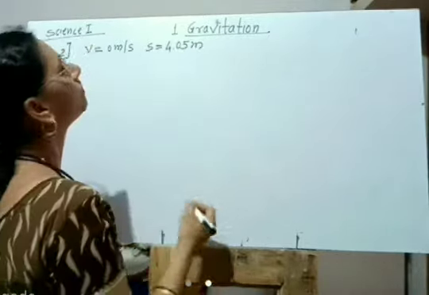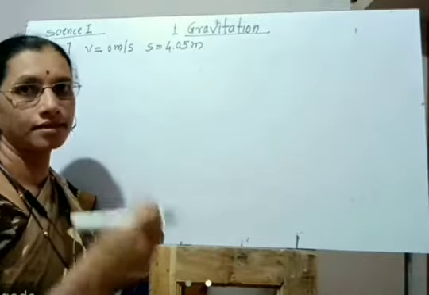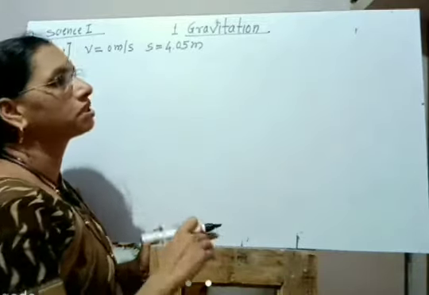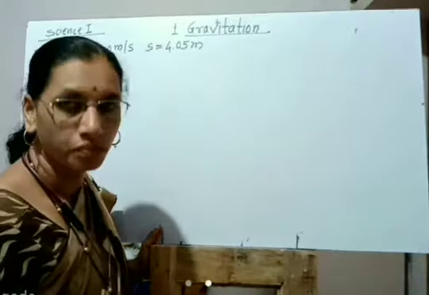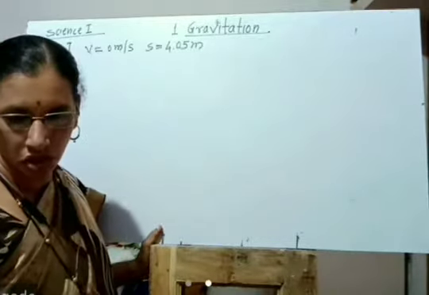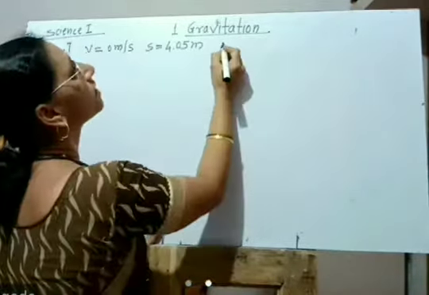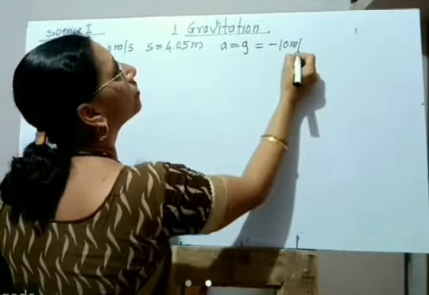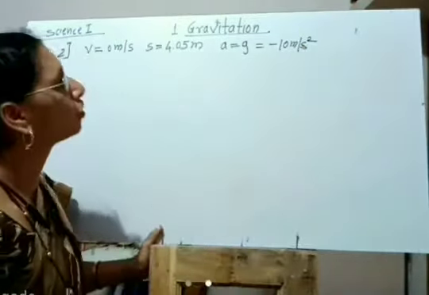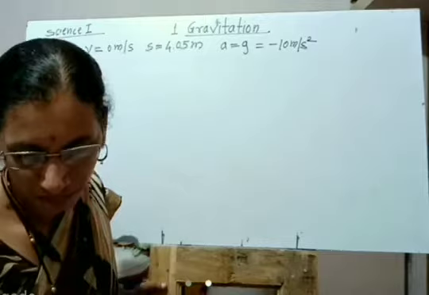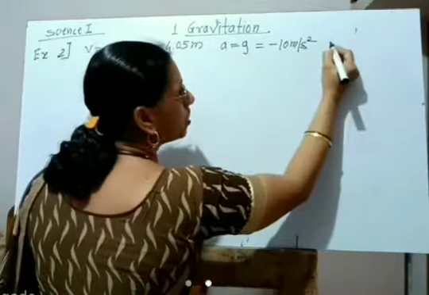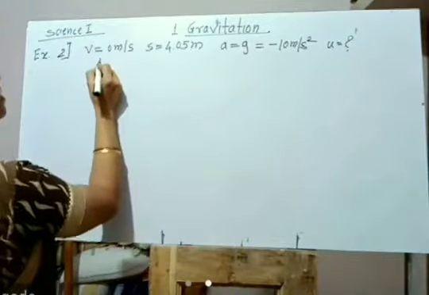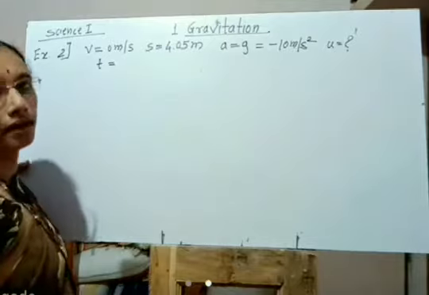Then the G, gravitational acceleration, it has acceleration but it is thrown in upward direction, and by the sign convention it is taken to be negative, because when any object goes in upward direction its velocity goes on decreasing, and therefore acceleration a is equal to g, it is taken as minus 10 meter per second square. And we have to calculate the initial velocity, that is u, and later on we have to calculate the total time t.